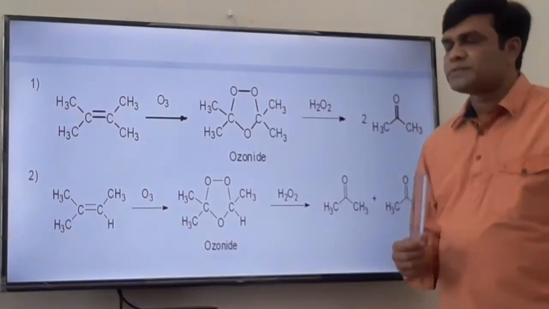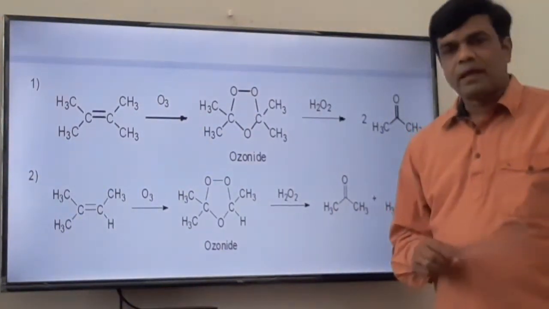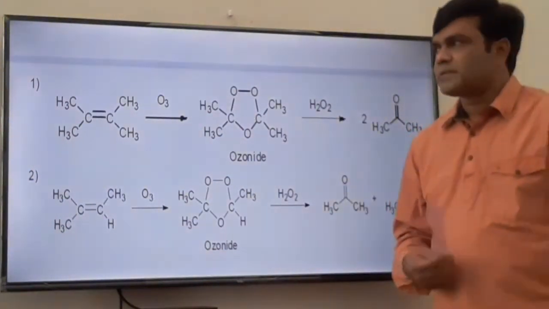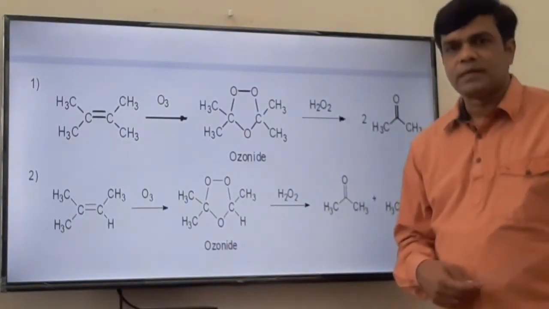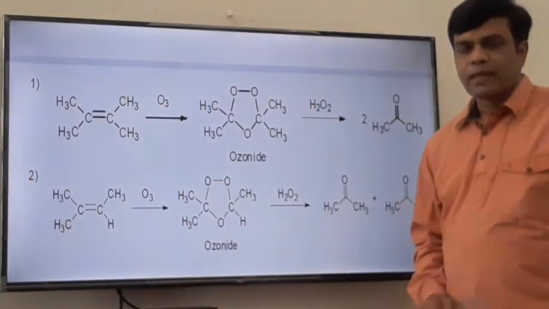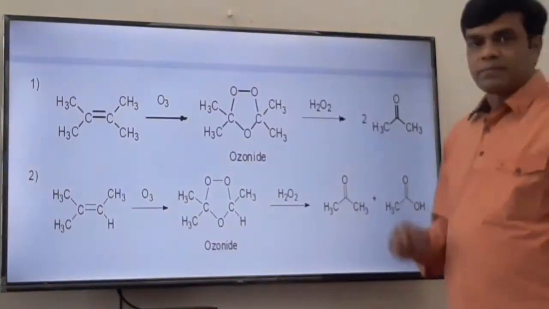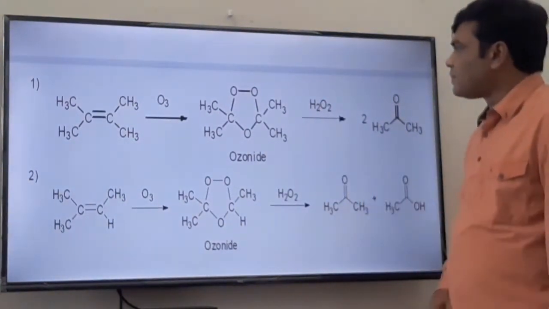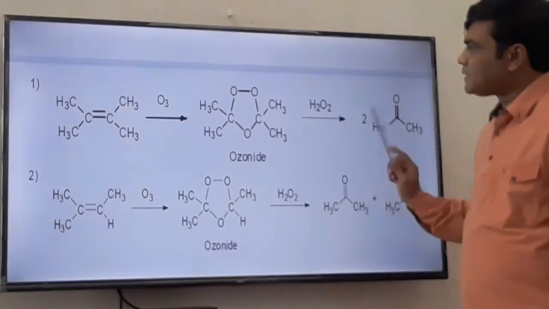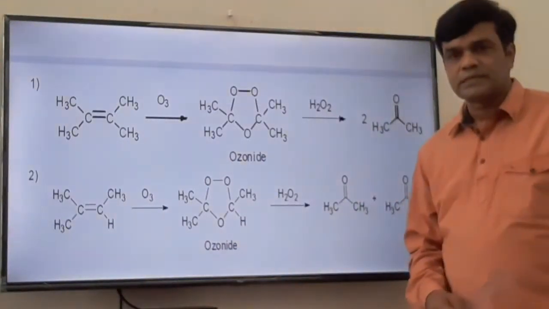If you use sodium sulfide, then the product is different. And in some cases we use lithium aluminum hydride, in that case the product is also different. Let us see what happens in the case of hydrogen peroxide after ozonide formation. After ozonide formation, we know hydrogen peroxide is an oxidizing agent.